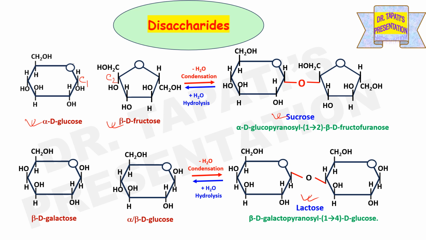If you consider lactose, it is composed of beta D galactose and glucose, either in alpha or beta configuration, and the glycosidic linkage is present between C1 carbon of beta D galactose and C4 carbon of D glucose. So lactose is also known as beta D galactopyranosyl 1,4-D glucose.